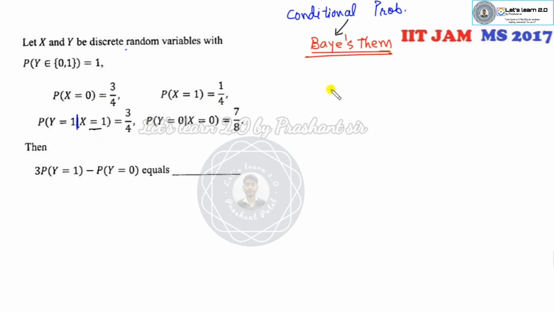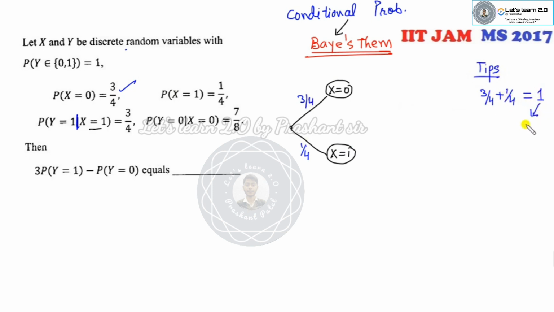So what is given to you? X is 0. Fine. This is the one case. The second case is x equal to 1. So what is the probability of x equal to 0? What is the probability of x equal to 1? x equal to 0 is 3 over 4 and this is 1 over 4. Remember that. Always remember, if the sum of this is 1, then only you can apply the Bayes theorem. Fine. Now in this case it is 1, so you can apply the Bayes theorem.